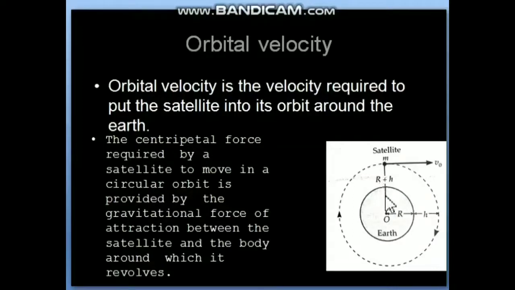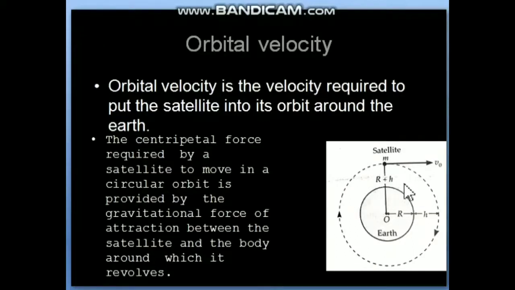That means the gravitational force experienced by the satellite is towards the center of the circle, and whatever force is towards the center of the circle is the centripetal force. That means it plays the role of centripetal force.